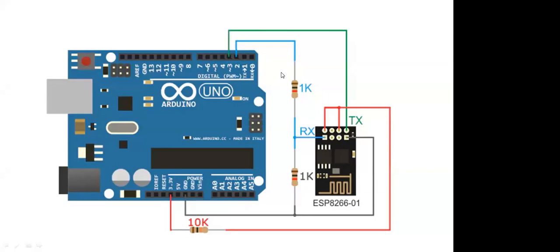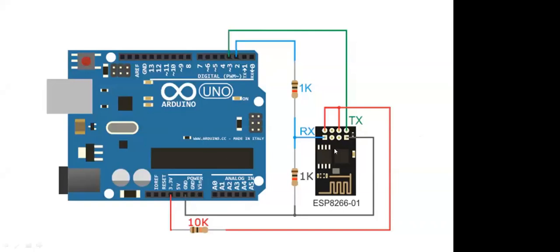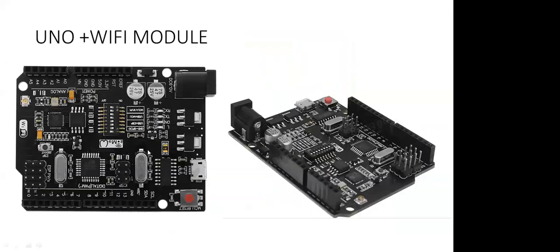So let's come to the device. Now, rather than using this Arduino plus this Wi-Fi module, I'm going to use a combined module. Combined module means an Arduino plus Wi-Fi integrated module. So over there I need not make any connections, and I can do the interfacing in a very simple way. So how can you use it? This one is an Arduino plus Wi-Fi module that I'm going to use, and I have that module right now.